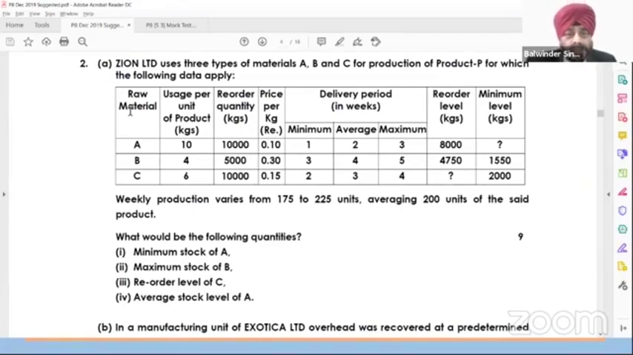Here the question will remain the same in the online mode. Now, what we will be asking here in the institute, after writing the question, is: what is the minimum stock of A? Option A, B, C, D. Choose any one. Then, what will be the maximum stock of B? Option A, B, C, D. Choose. Reorder level of C. Choose the option A, B, C, D. Average stock of A. Choose the option A, B, C, D. It means there will be 4 sub questions with the options A, B, C, D.